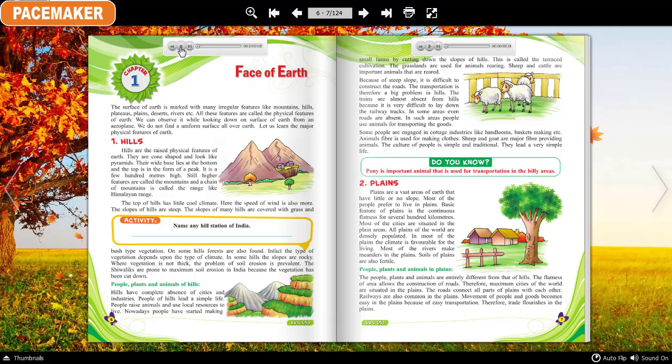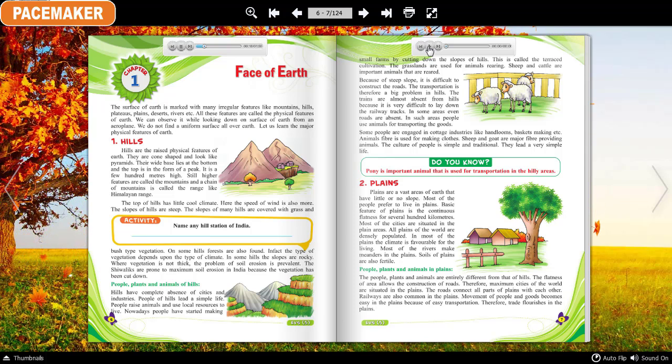Chapter 1. Face of Earth. The surface of Earth is marked with many irregular features like mountains, hills, plateaus, plains, deserts, rivers, etc. All these features are called the physical features of Earth.